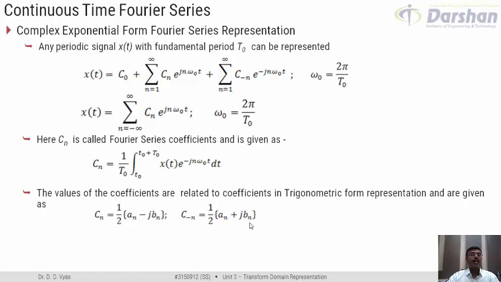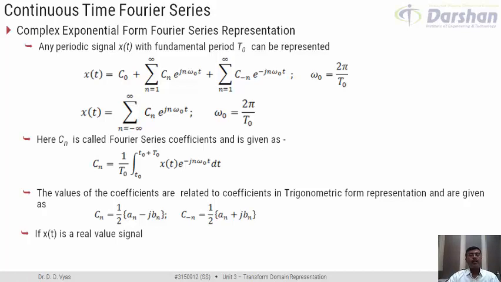These relations are absolutely not difficult to derive if you put in a little effort, taking the trigonometric form of representation and substituting cos n omega 0 t and sin n omega 0 t with their Euler's identity. It would be possible to reach this expression in a very simple form.